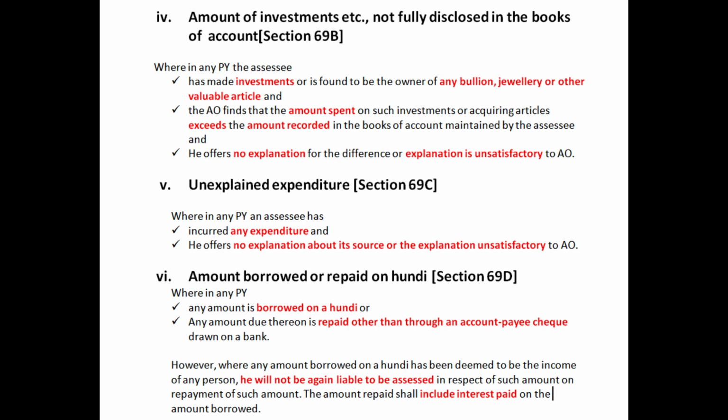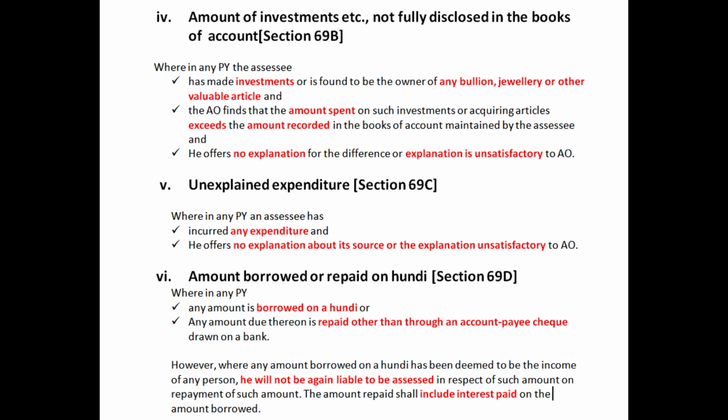Next one is unexplained expenditure. In any previous year, the assessee has incurred certain expenditure. Generally, expenditure can be claimed as deduction, but for such expenditure, the assessee couldn't properly give an explanation to the assessing officer why such expenditure has been incurred. The source and nature of such expenditure is not properly explained by the assessee, or he has given an unsatisfactory response to the assessing officer regarding why he has incurred such expenditure. In such a case, such amount of expenditure is considered to be undisclosed source of income.